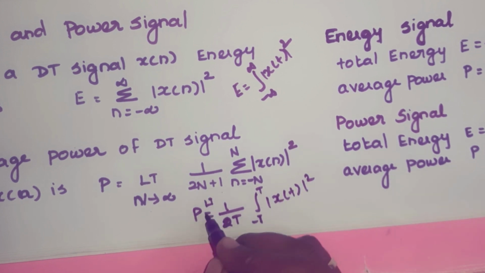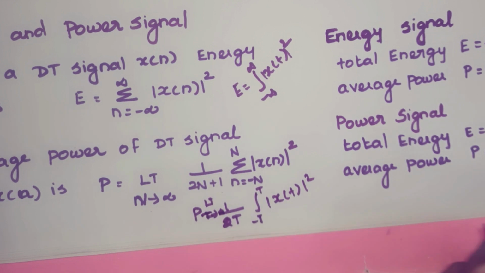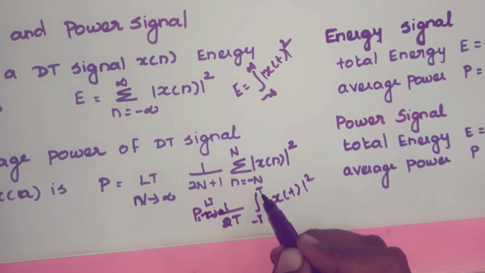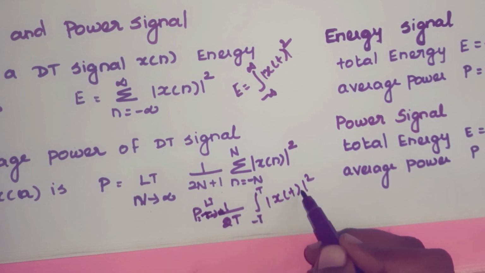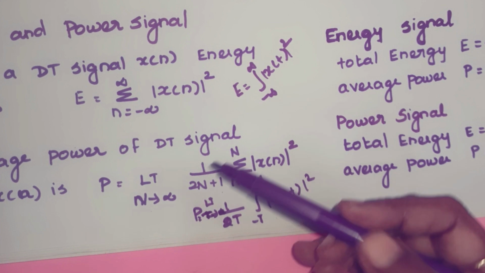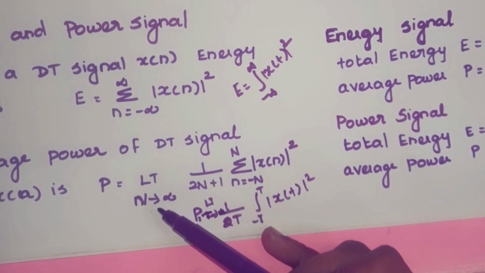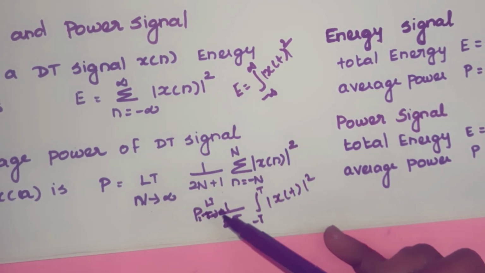And these are the formulas to calculate energy and power of any discrete time signal and continuous time signal.